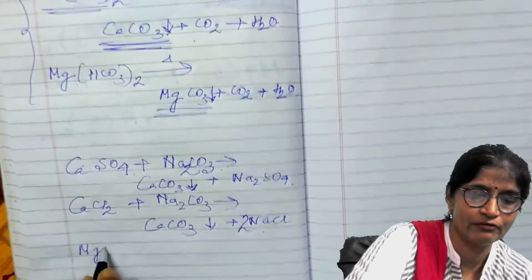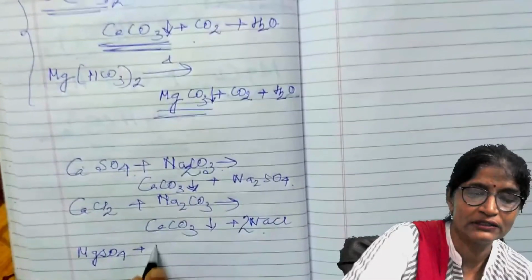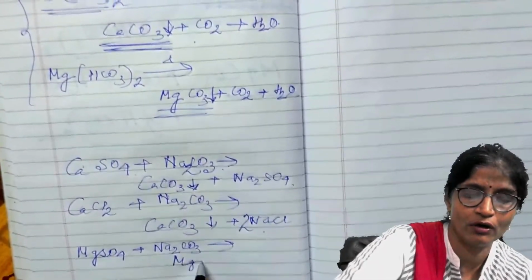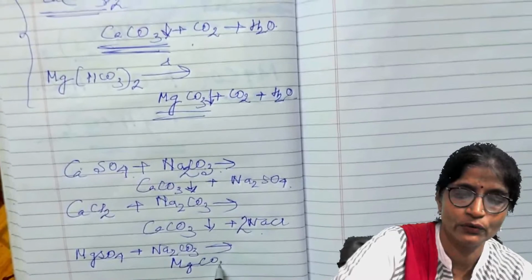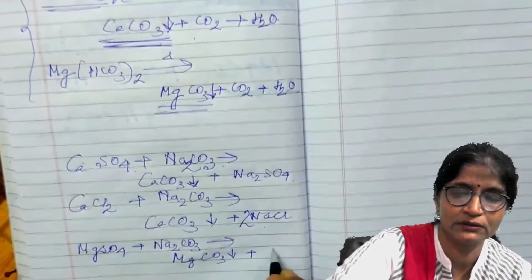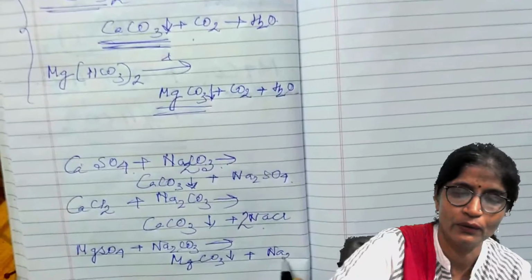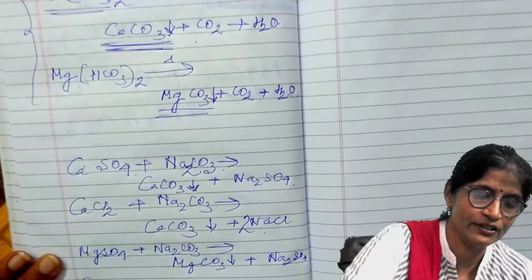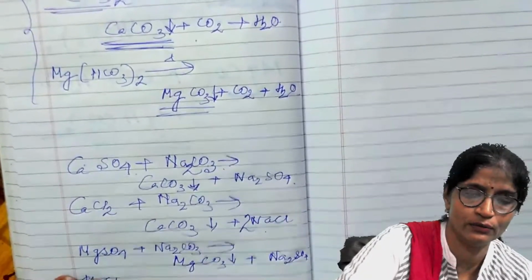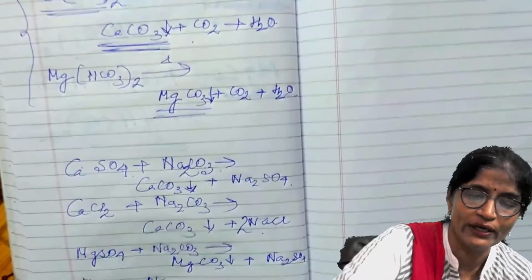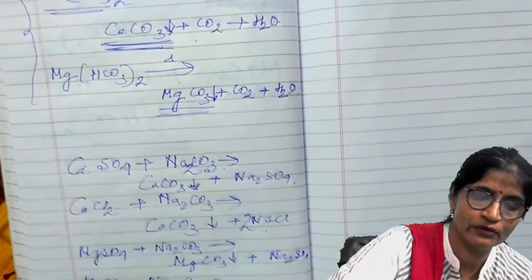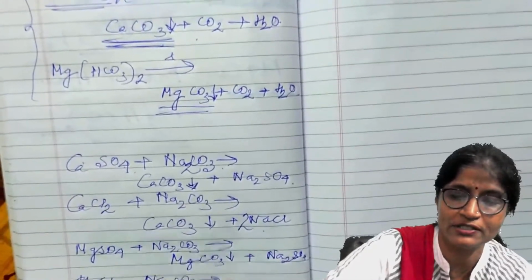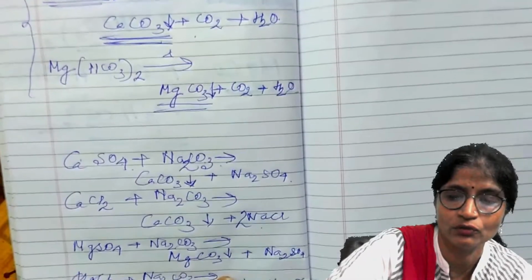So magnesium sulfate, MgSO4, plus Na2CO3 will give a precipitate of MgCO3 plus Na2SO4, and magnesium chloride, MgCl2, when treated with sodium carbonate, will give MgCO3, an insoluble precipitate, plus NaCl.